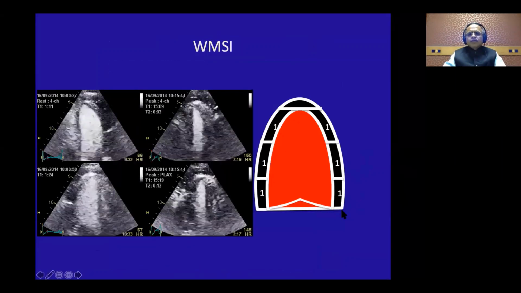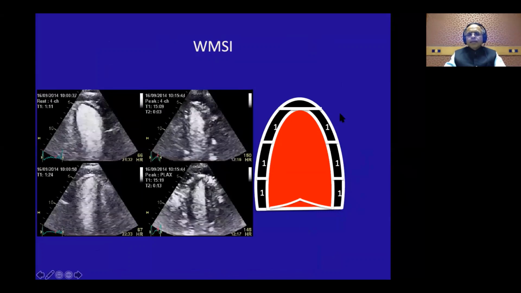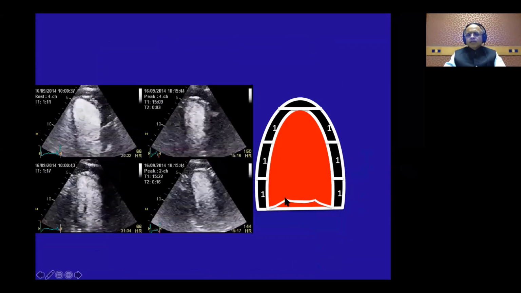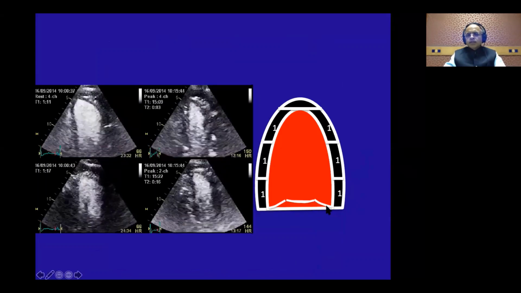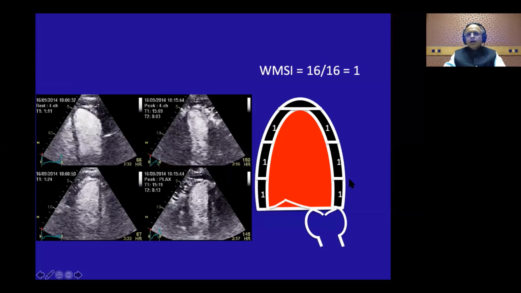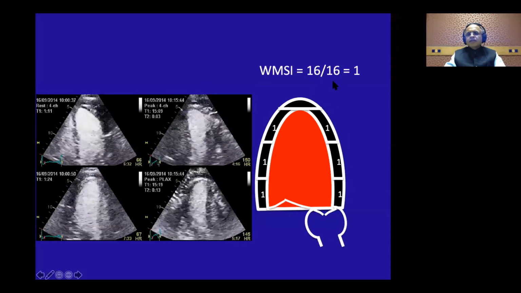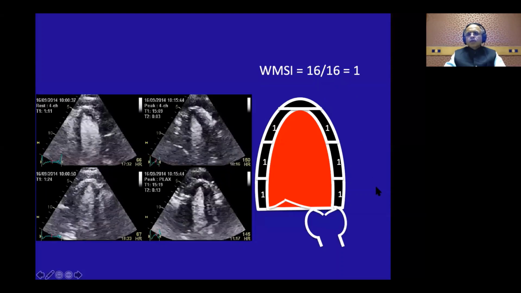And let us look at his wall motion score. Everything gets 1 because it is hyperdynamic in 4 chamber. Everything gets 1 in 2 chamber views. Why is this 2 chamber? Because I can see bicommissures here. And then this is the long axis view, with anterior septum and posterior wall, and I am getting 16. So 16 divided by 16, wall motion score index 1.